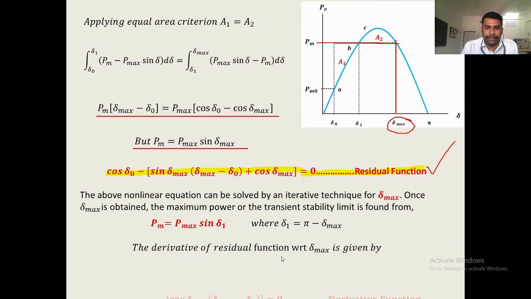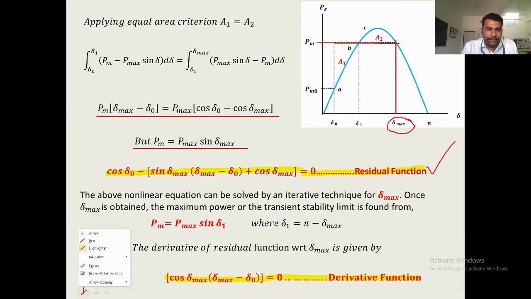Then, for error minimization, we will find the derivative of the residual function with respect to delta max. The derivative function is given by cos delta max into (delta max minus delta 0) equals 0. This is called the derivative function. So, these two functions we need to remember while solving the numerical and while forming the program in MATLAB Simulink software.